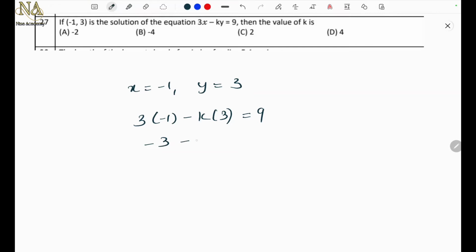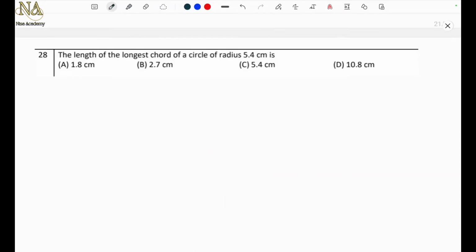So minus 3k equal to 9. So minus 3k, 9 plus 3 is 12. So k equal to 12 upon minus 3, which is minus 4. So the option is option B, minus 4. Okay. Let's go for the next problem.